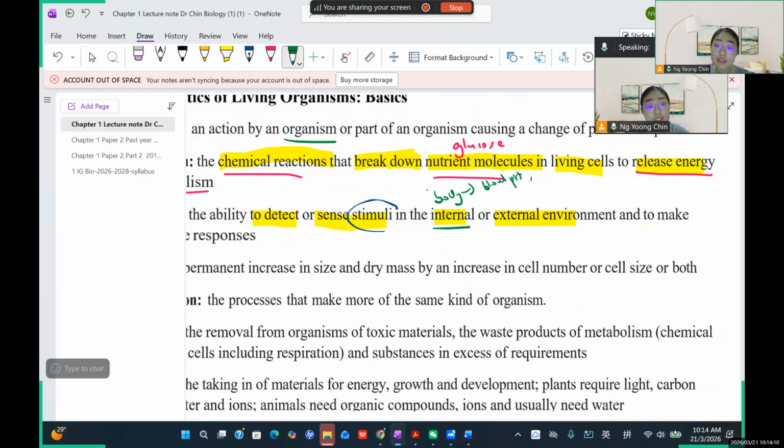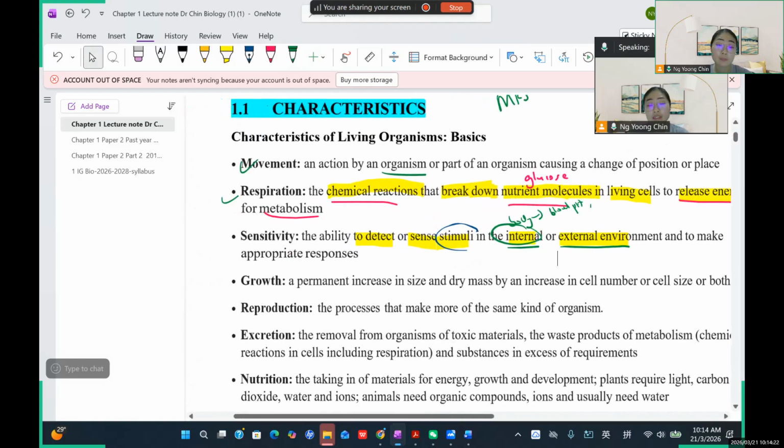So this is called internal. Internal refers to what? 身体内部调节. And the external environment means your body can sense the change in the surrounding temperature, and then you make an appropriate response. So this is called sensitivity.